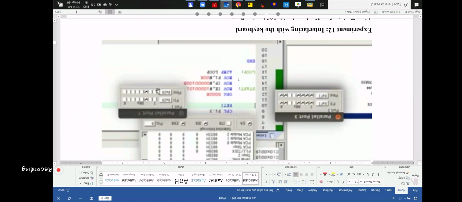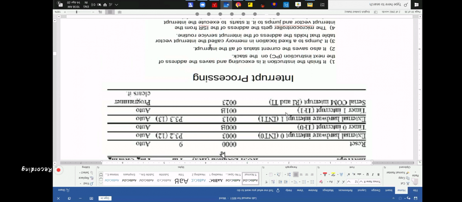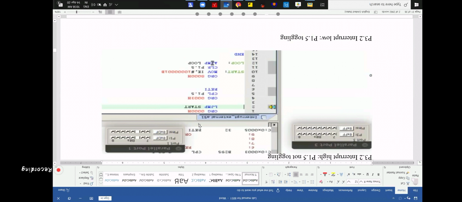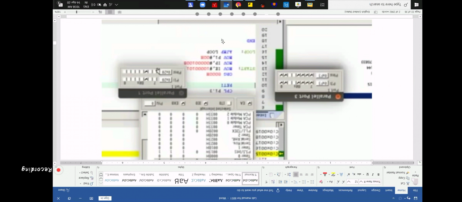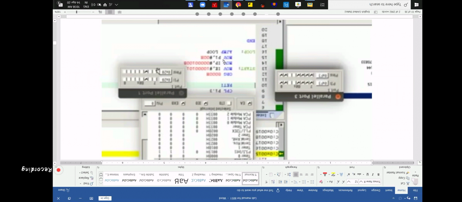Now, if we go to this diagram, see, this is in bit number 1, 2, 3, this bit. Okay, then MOV P1, #00H. Okay, wait.